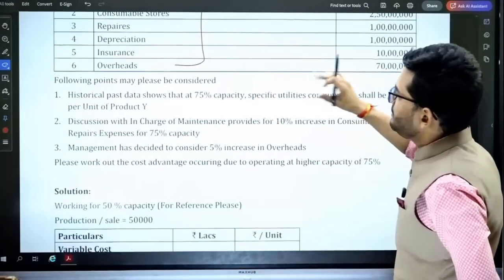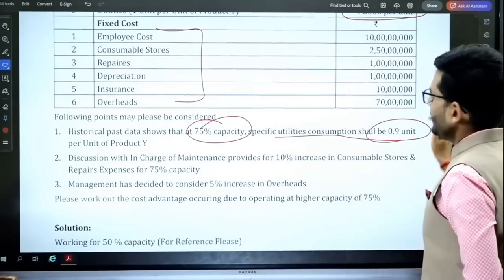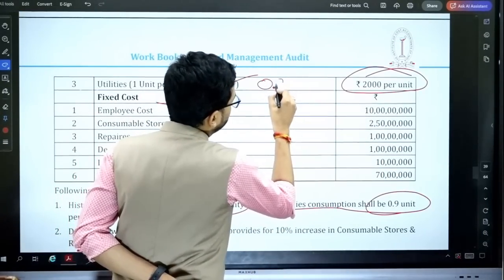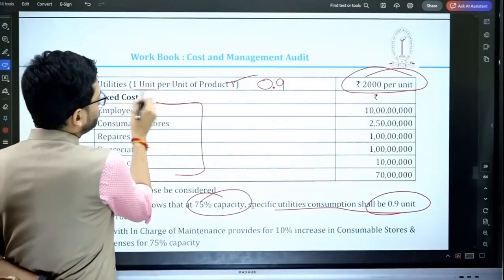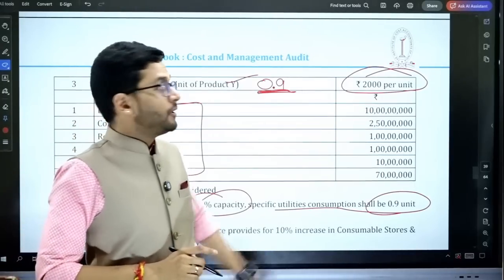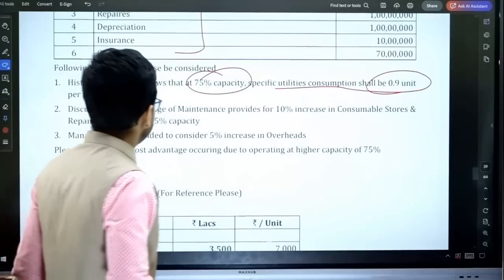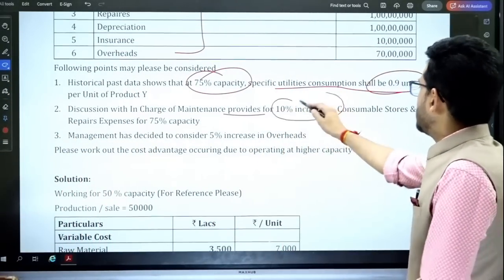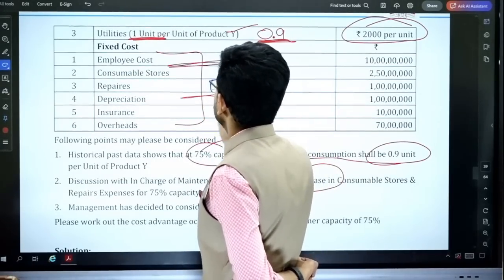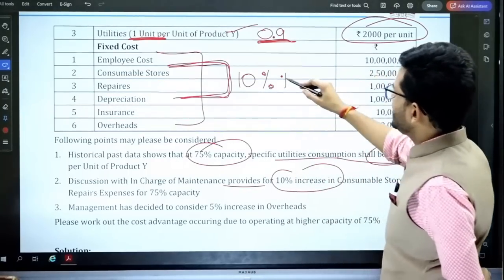Okay. The following points may please be considered. Historical past data shows that at 75% capacity, specific utility consumption shall be 0.9 unit per unit of product Y. Now over here, utility is also reducing on a per unit basis. So from 1 unit per unit of output, we are going to 0.9 unit per unit of output. Next, discussion with the charge of maintenance provides for a 10% increase in the consumables and spares and repair expenses. So these two will increase by 10% when the capacity changes.